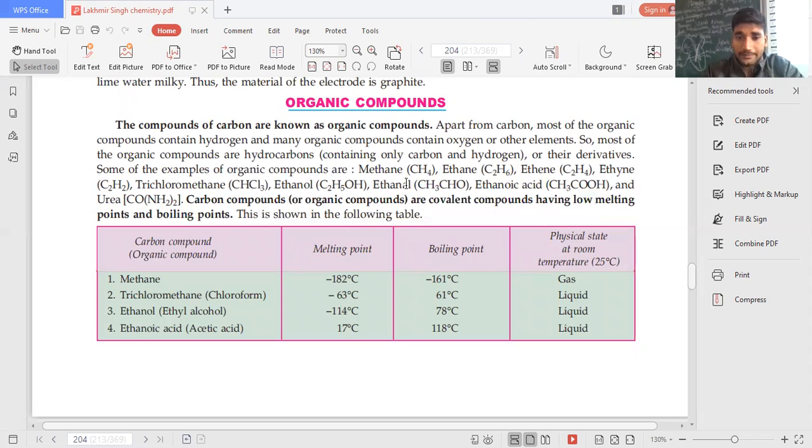Ethanol, ethanoic acid. This ethanoic acid is your vinegar, nothing but vinegar. Urea, the chemical found in your urine, okay? Organic compounds are covalent compounds having low melting and low boiling points. Clear? Let's move forward.